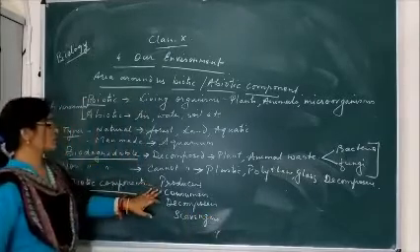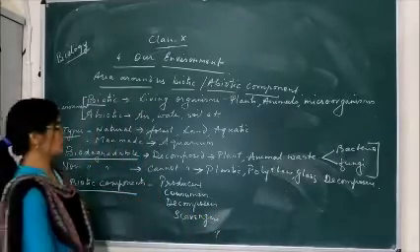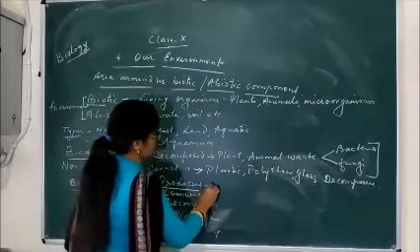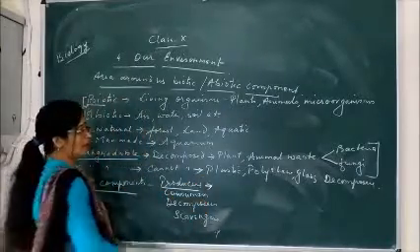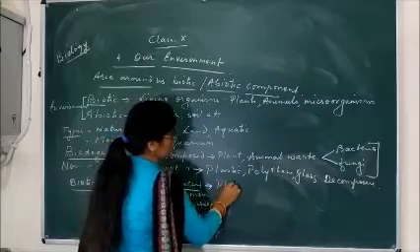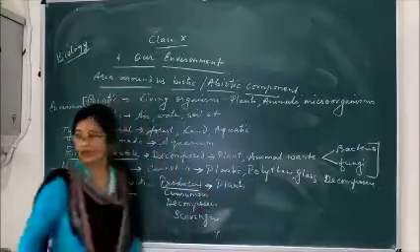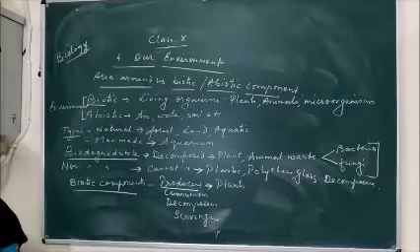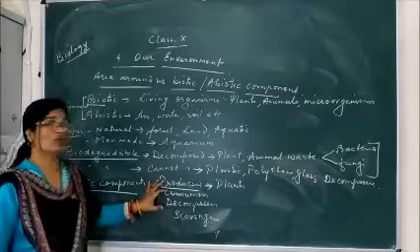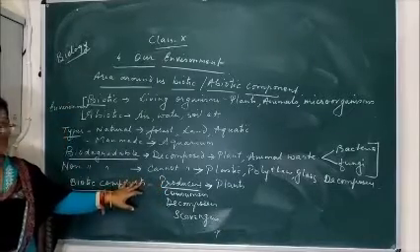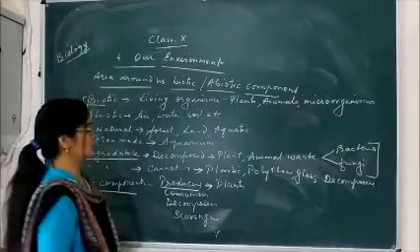Here producers, consumers and decomposers, I have already told you. Once again I want to tell you, producers means who produce food. And you all know plants produce food. So plants are called producers because they produce their own food in the presence of sunlight, water, carbon dioxide and chlorophyll.